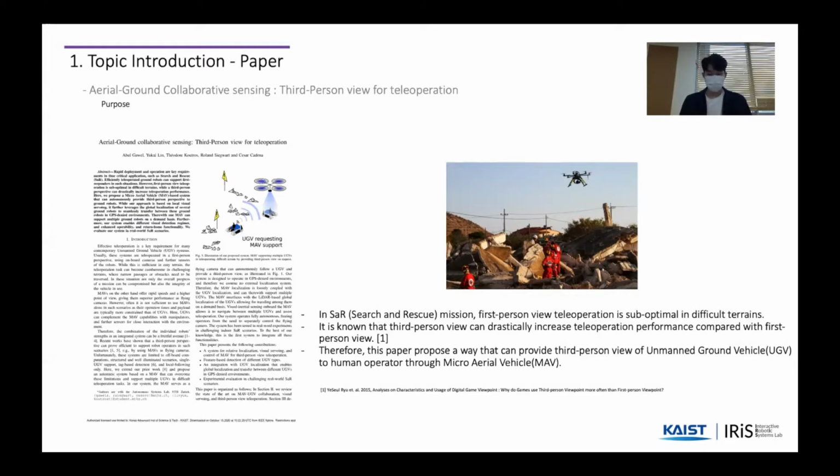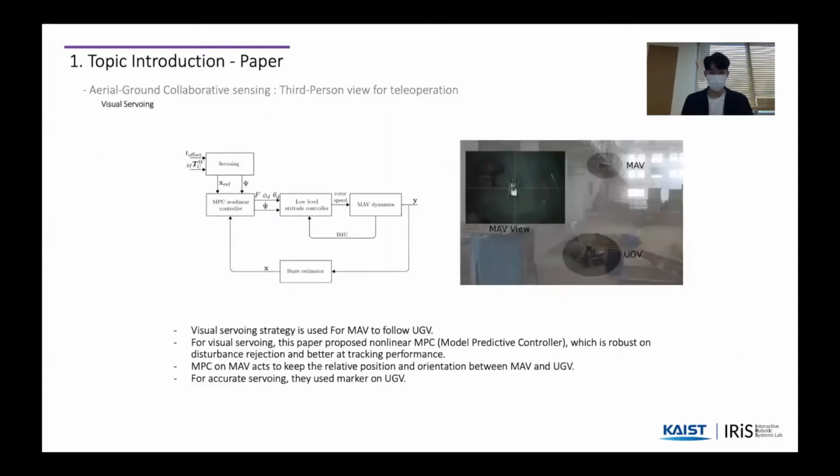So, this paper proposed a way to provide third-person view for an unmanned ground vehicle using a micro aerial vehicle. It's a drone. In this paper, they use several strategies. A visual servoing strategy is used for micro aerial vehicles to follow the unmanned ground vehicle.